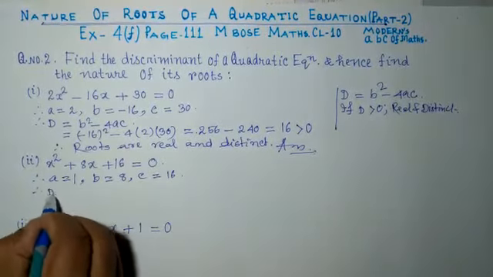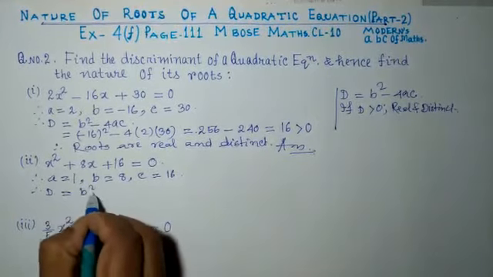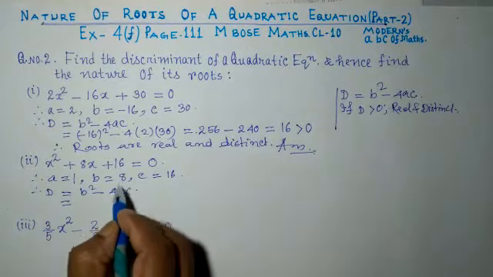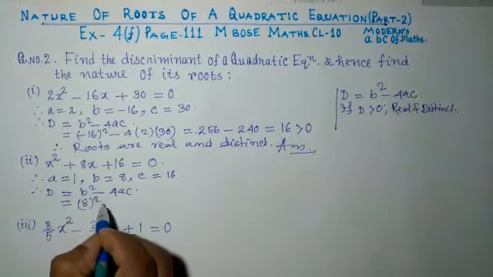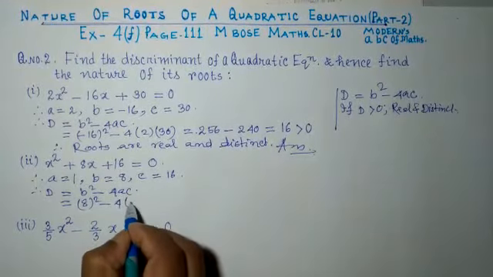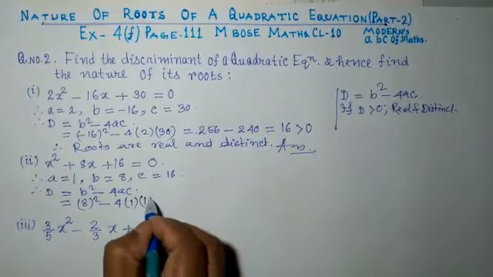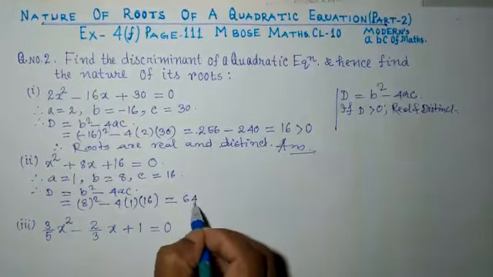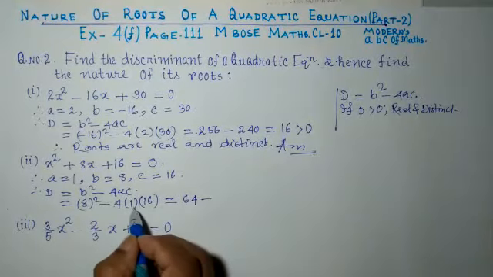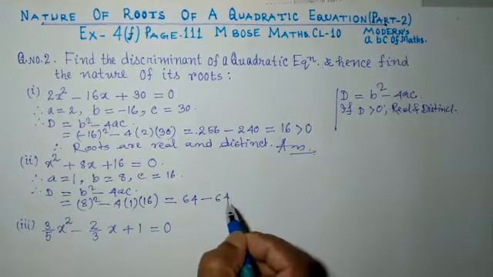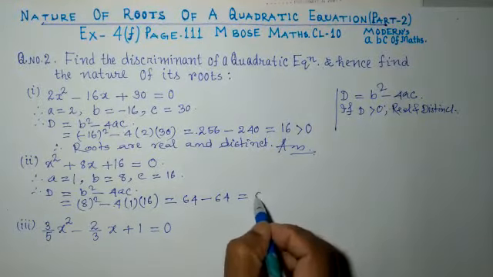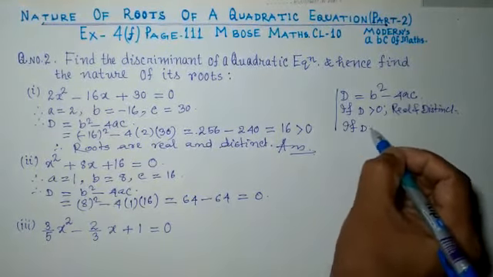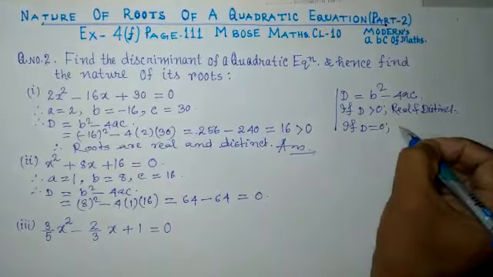So we write the formula for discriminant, b square minus 4ac. So put the values of a, b, c. B is 8, right, here 8 whole square minus 4, a value is 1 and c value is 16, is equal 8 whole square is 64. 8 into 8, minus 4 into 1, 4 into 16 is 64. So 64 minus 64 is what? 0.